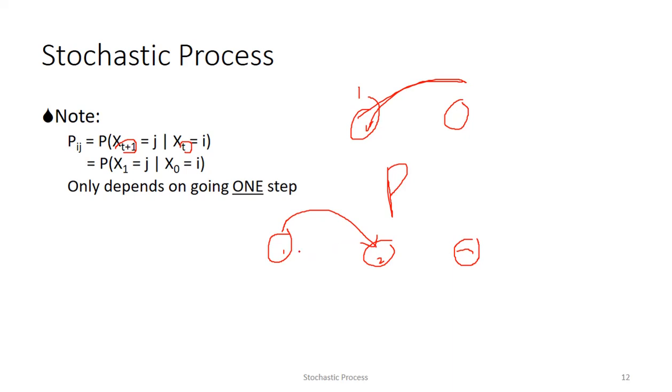First, in two steps, I go from 1 to 3, then 3 to 1. How many steps does it take? There are a lot of properties also. We can discuss all the properties in future videos: reducible, irreducible, transient, persistent. This is just an introduction about stochastic process only. Here only one step is there.